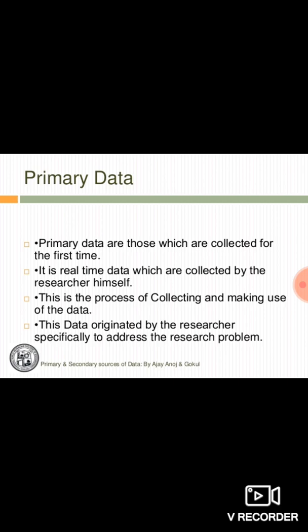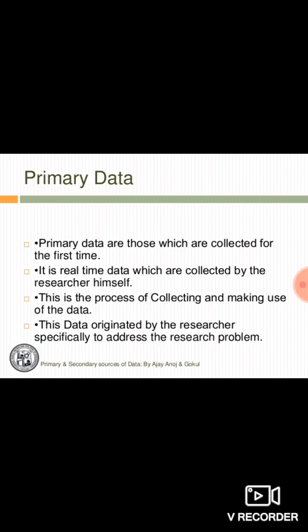So first hand information is the primary data. If you say I am an investigator, for example, and I want to know the wages of a company, I have an option. I can go and inquire from them. I can actually also collect the primary data. I can collect the first hand information also.